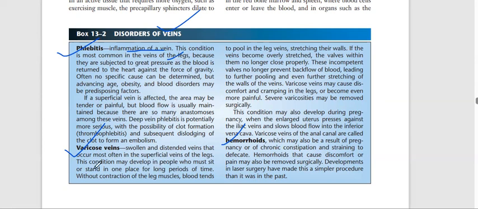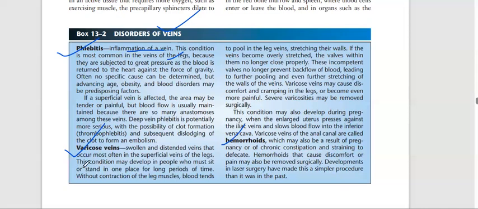Veins become swollen. There is inflammation only. There is pain, tenderness, redness, everything in phlebitis. In varicose veins we have swollen veins. If the vein is stretched or swollen, the patient suffers from that pain.